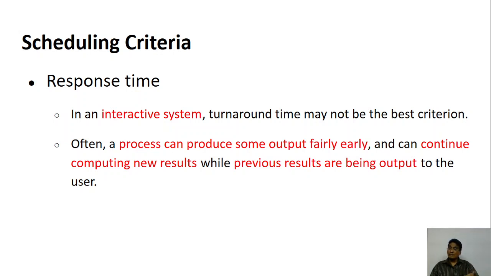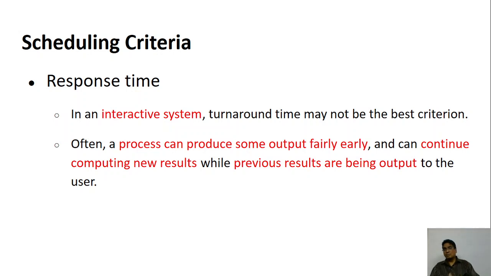In an interactive system, response time must be less. You type a command, and nothing happens for one minute. What will you do? You will touch the button, press the mouse, or even switch off the machine, because it's not responding. You say, sir, it is not responding. In an interactive system, you want an immediate response. I don't want the full output to come, but something right at the beginning. When I press a button, I want something to be shown, not all the result. All the result will take a longer time.